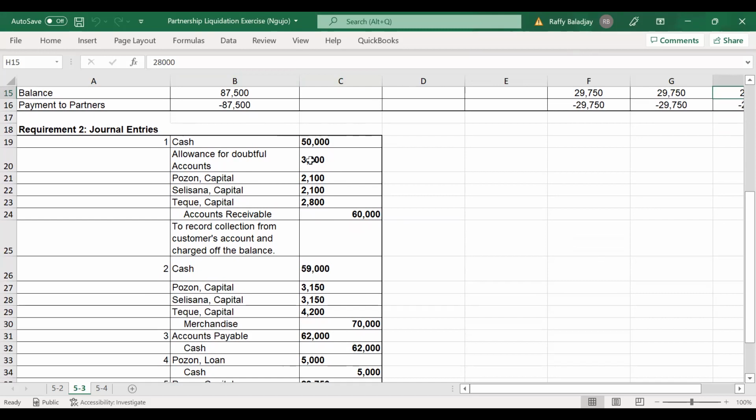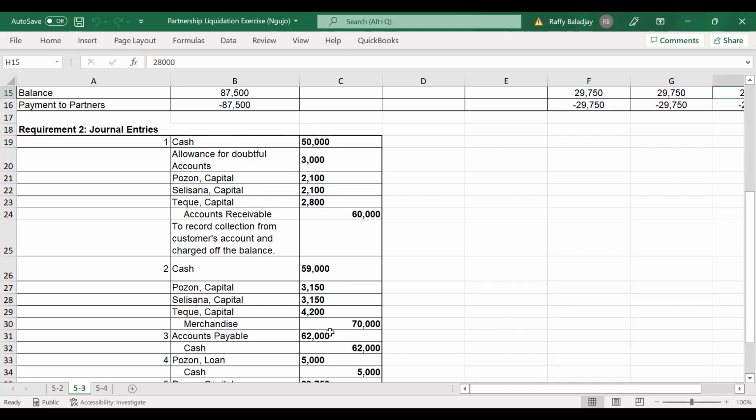So the 3,000 is written off: debit allowance for doubtful accounts. And then the realized amount, 50,000, you debit to cash. And the loss will be deducted from the capital of the partners. So you have here debit Puzon capital, Celesana capital, Teki capital.